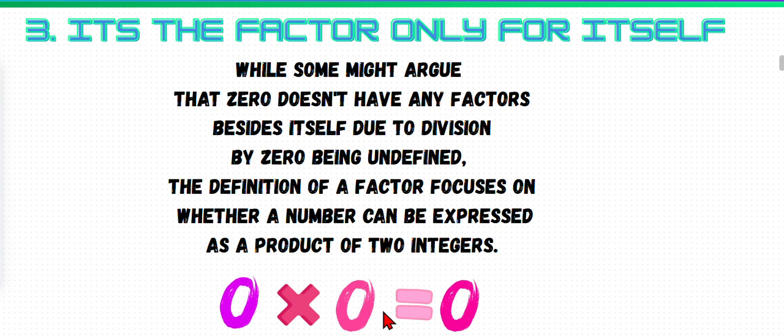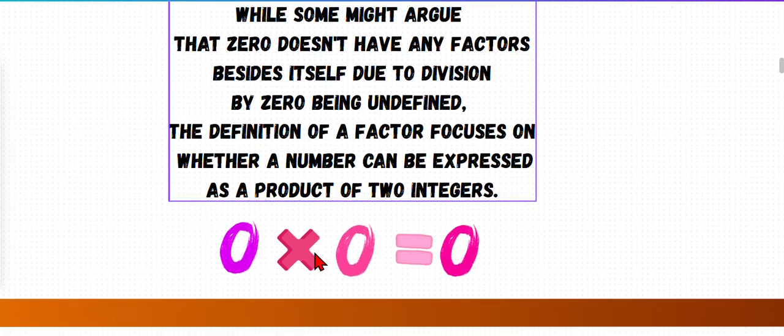For any other number you take, 0 won't be the factor of that number, but only for itself. 0 is the factor only for itself. It won't be for any other number, you see. So, this makes sense that 0 is again a special number.